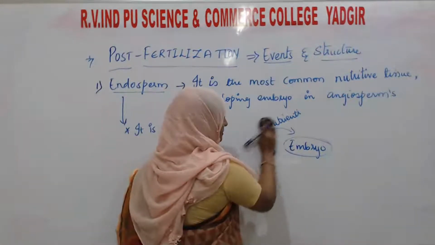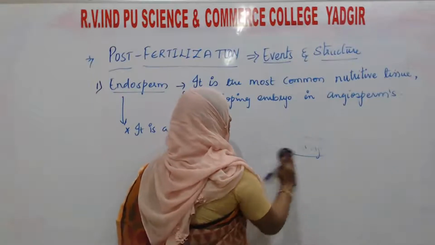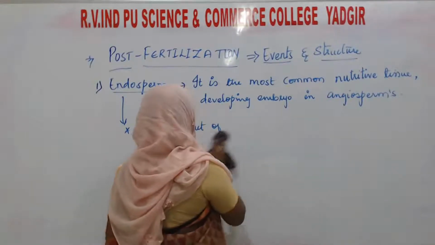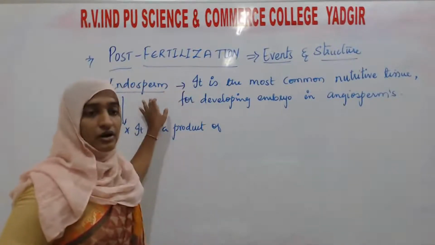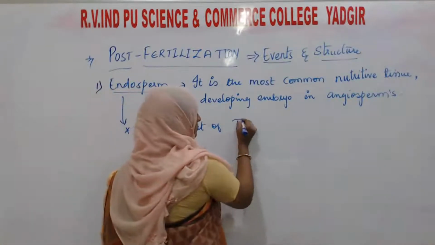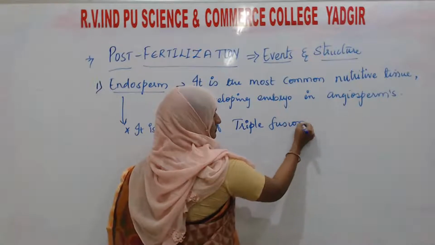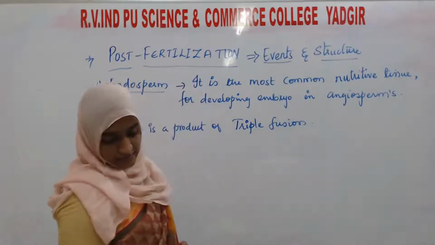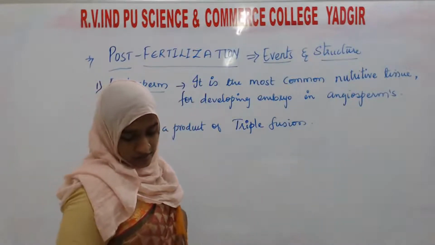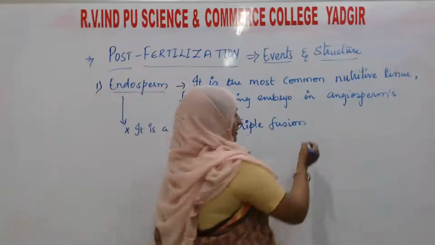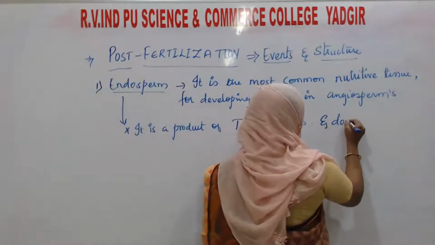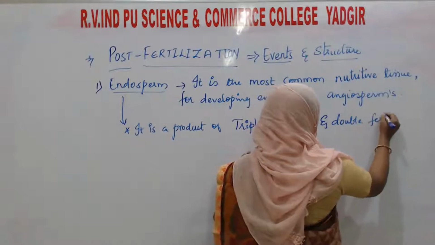That's why we say that the endosperm is the product of triple fusion, and we can also say double fertilization. This is the second thing.